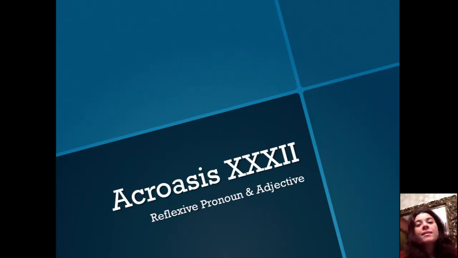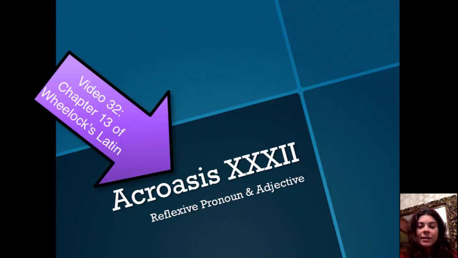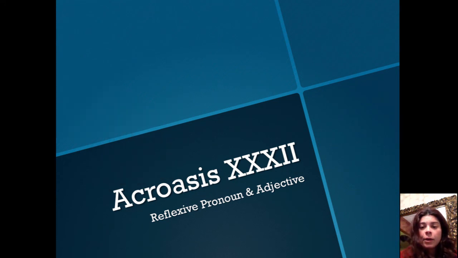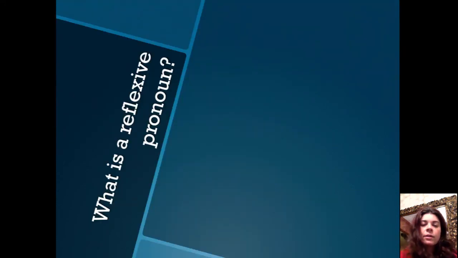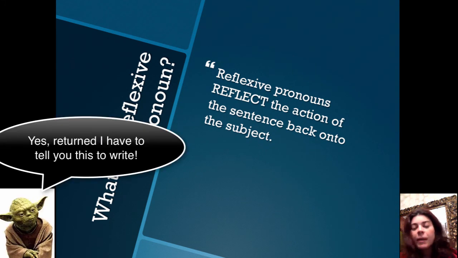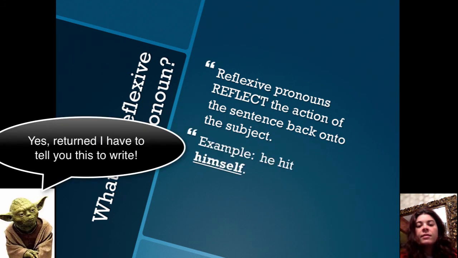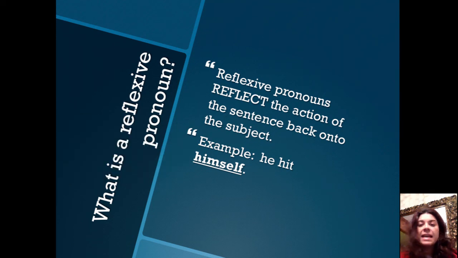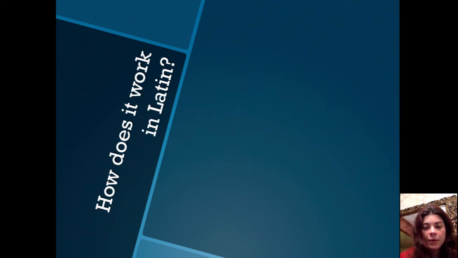Salvete omnes, and this is Acroasis XXXII, or Act Video 32, and we're going to be talking about reflexive pronouns and adjectives. So first, what is a reflexive pronoun? Reflexive pronouns are pronouns that reflect the action of the sentence back onto the subject. What I mean by that is that essentially the subject performs the action on themselves. For example, he hit himself. So himself is your reflexive pronoun here.